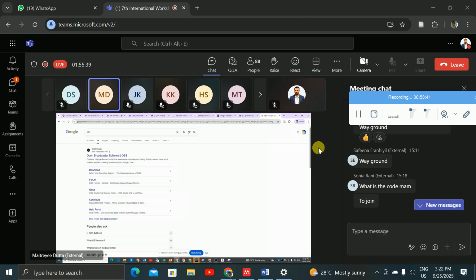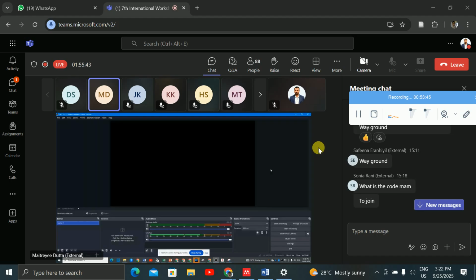I have already downloaded it and executed the downloaded file, and it has been installed in my system. So I have opened that app. That is your OBS app, right? You can just see it, and afterwards you can do it on your own.